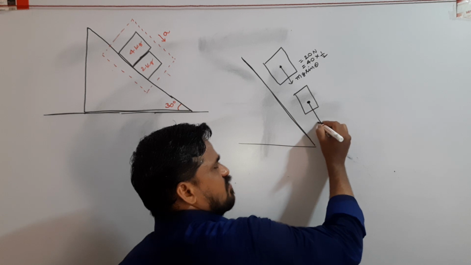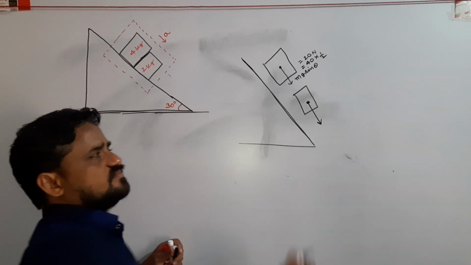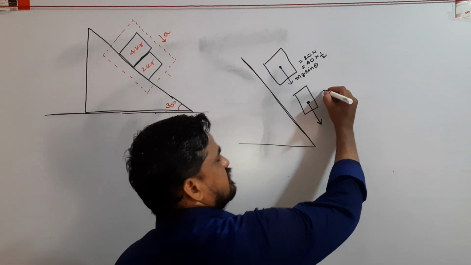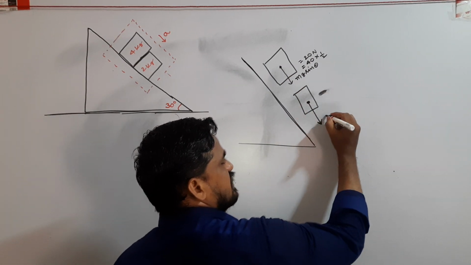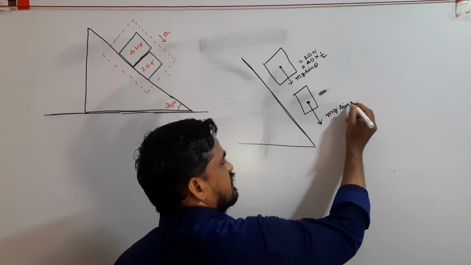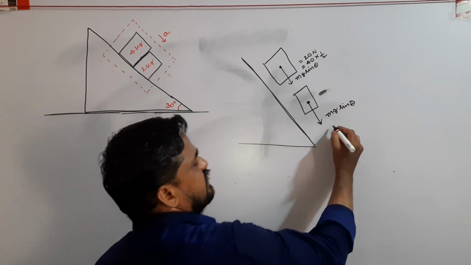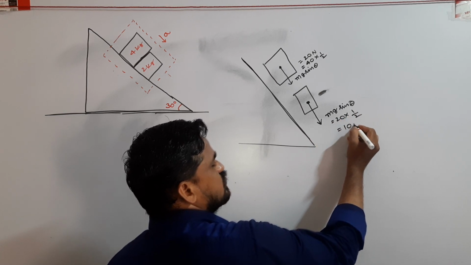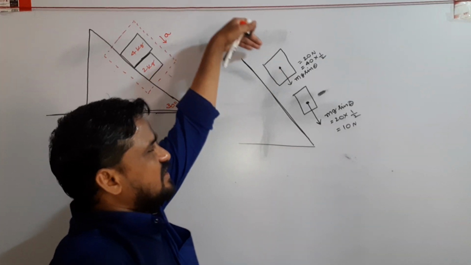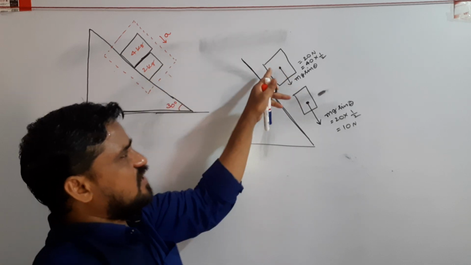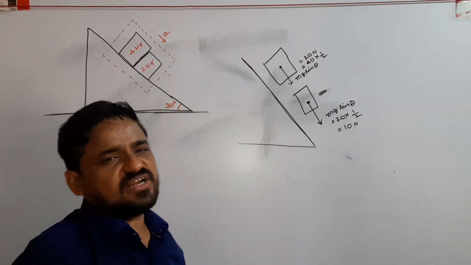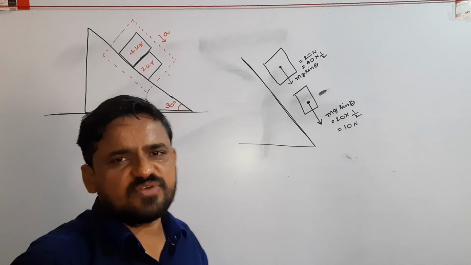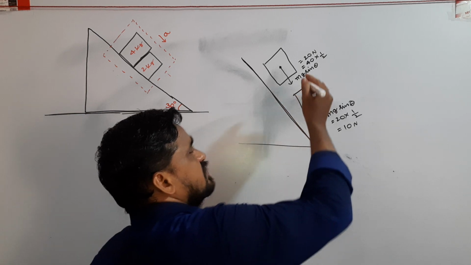Similarly, the component of gravitational force acting on this body down the inclined plane is also mg sin theta. Here the mass of the body is 2 kg, so 20 into sin 30, value 1 by 2, equals 10 Newton. Along the inclined plane, on the 4 kg body, gravitational force acting is 20 Newton. On the other body, gravitational force acting is 10 Newton.